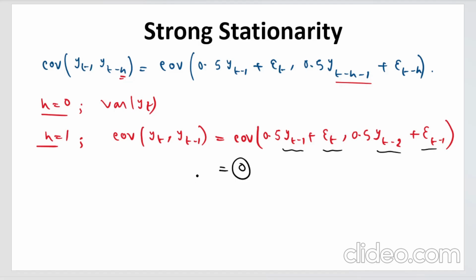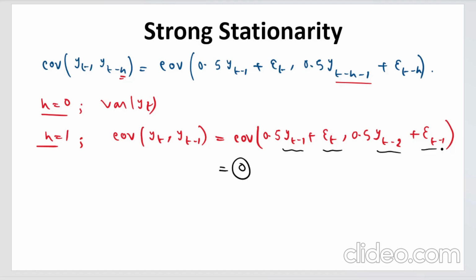It is simply 0. So how do you find covariance? You take pairwise covariances, right? Covariance of this term and this term, then this term and this term, and so on. So basically you combine every term with every other term pairwise. But covariance of 0.5 yt minus 1 and 0.5 yt minus 2 is simply 0. Yt minus 1 and yt minus 2 have no correlation.